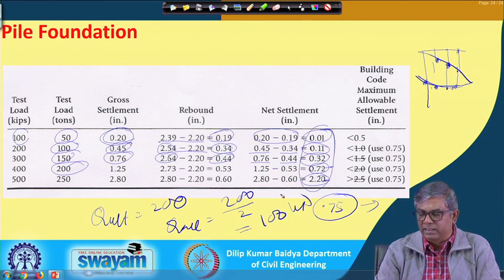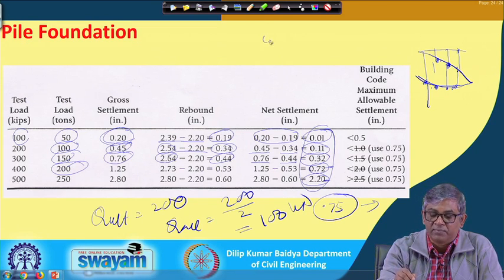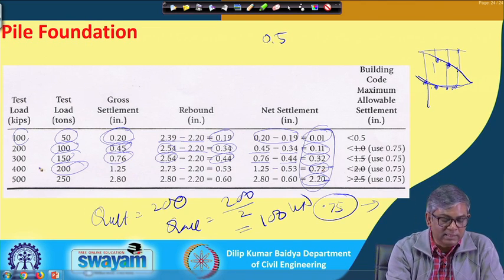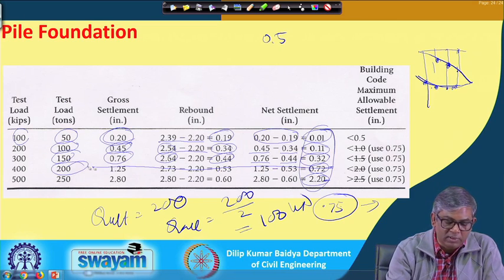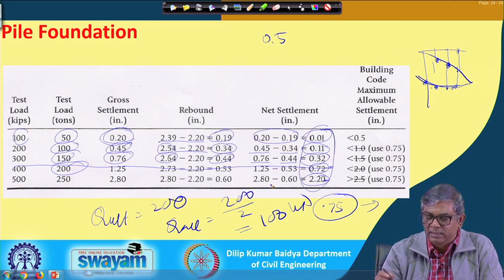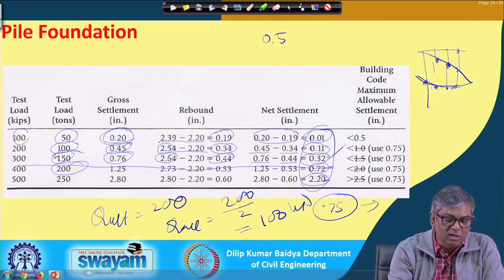If it is mentioned that the net settlement limit is, suppose, 0.5 inch, and you look at this table, then this loading also will produce more settlement than the recommended. If you go to the next one, you can see the net settlement is 0.32 and the corresponding load is 150.